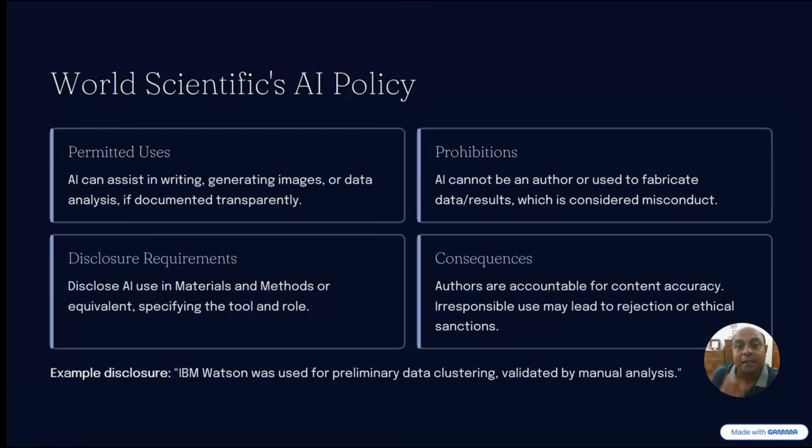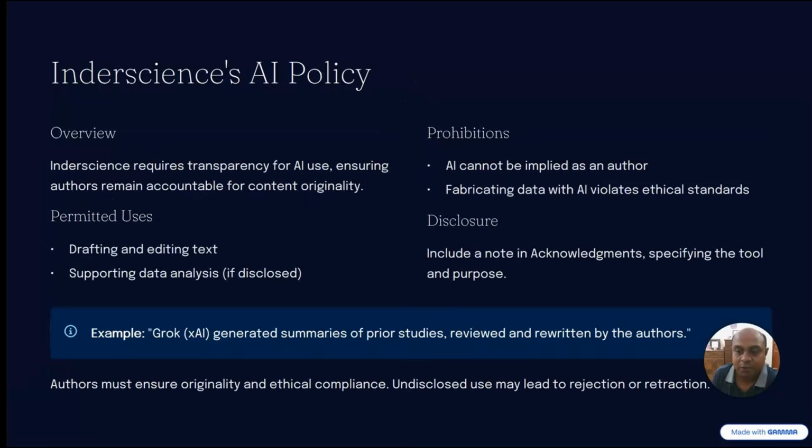So if you document it, giving transparency, an acknowledgement, as well as a statement of disclosure, you can take help from the AI to write, generate images and do data analysis. It's very, very important. Why? Because you need to know the areas World Scientific allows you to use it in. Here as well, this disclosure requirement is necessary, and if you do not disclose it, then it will be rejected and retracted.